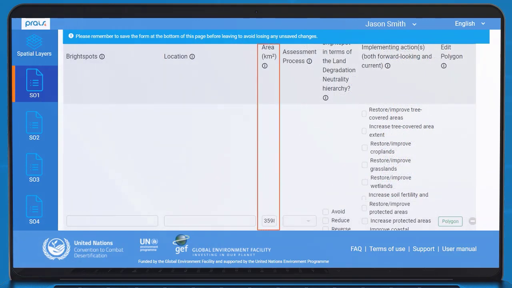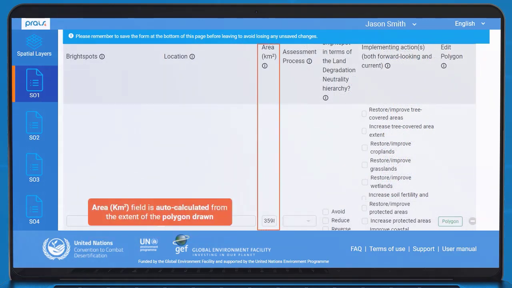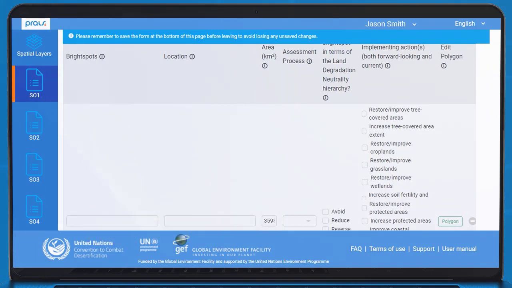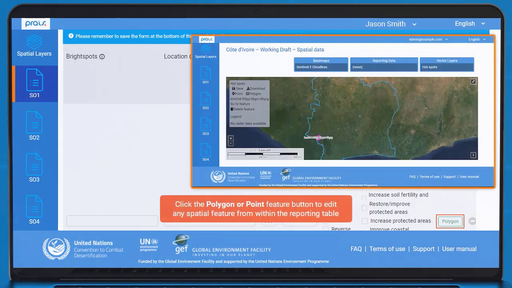If a polygon was drawn, the area field will be auto-calculated in square kilometres from the extent of the polygon drawn in the spatial viewer. Any spatial feature can be edited from within a reporting table by clicking on the polygon or point feature button in the last column of each row. Clicking on the button redirects the user back to the spatial viewer.